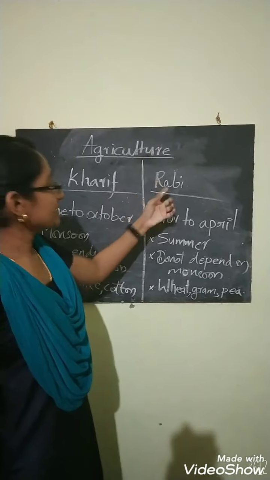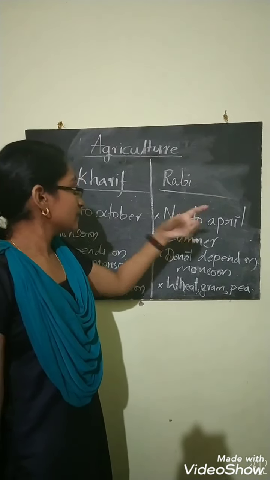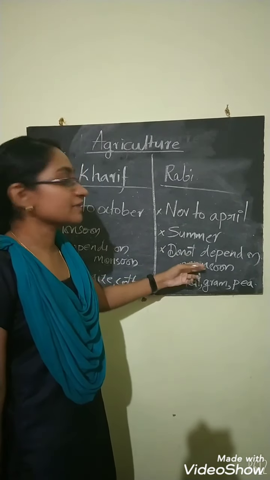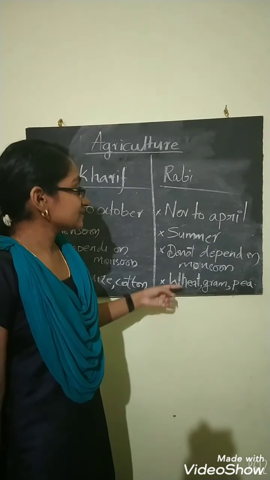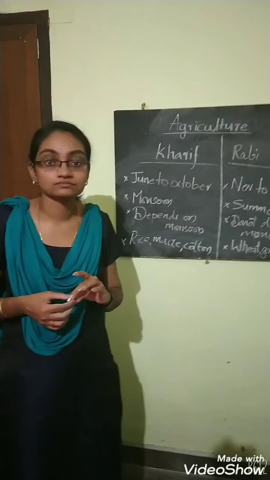And what about rabi crops? They grow from November to April, which is the summer season, and they do not depend on monsoon. Examples of rabi crops are wheat, gram, and pea.